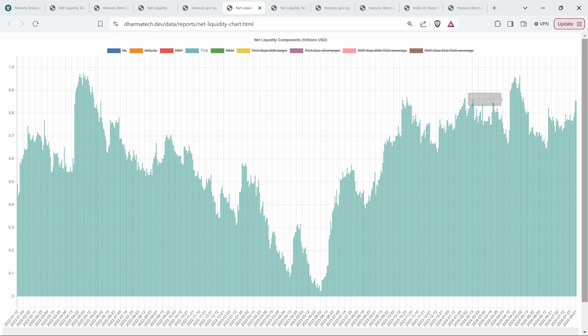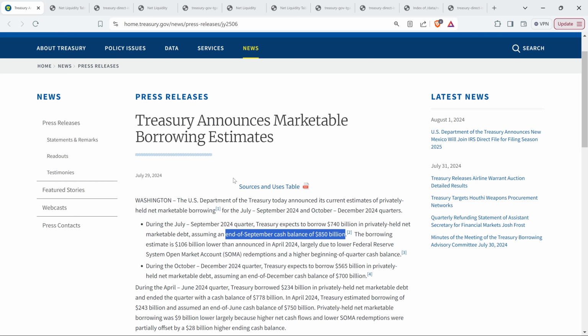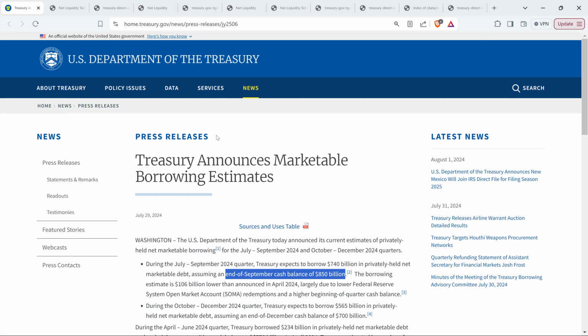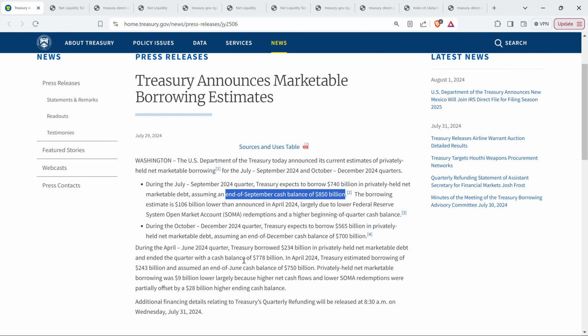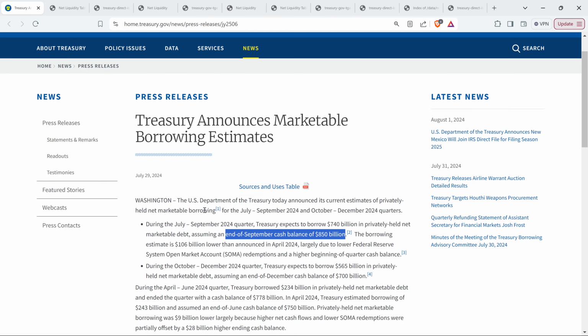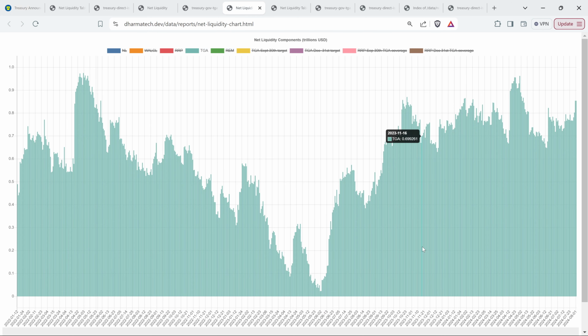Now let's go back to this chart. As I mentioned, the TGA today ended up right at about 850 billion. So let's look into why 850 billion is an interesting number. This past Monday, July 29th, there was a press release on treasury.gov which mentioned the following. I've highlighted this phrase here where it says end of September cash balance of 850 billion. So what they're telling us is that the Treasury expects the TGA to be at around 850 billion by the end of September. Today is August 1st.